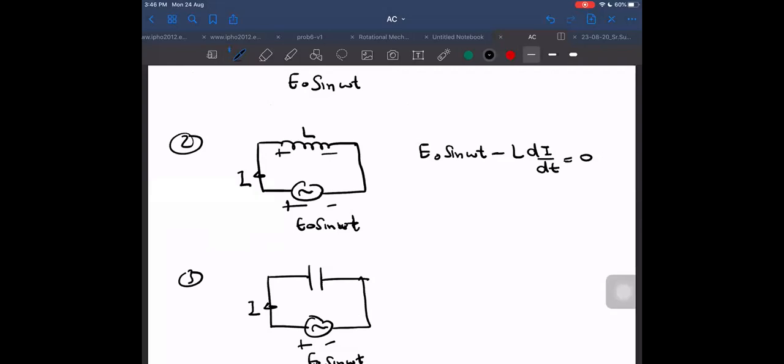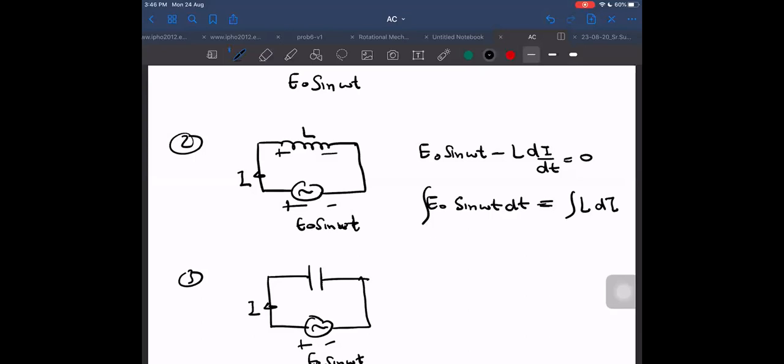So to get I, I should integrate. I will be getting E naught sine omega t by L, that is, cos omega t by L omega, equal to L into di, integral. Limits I will not put, just without limits.